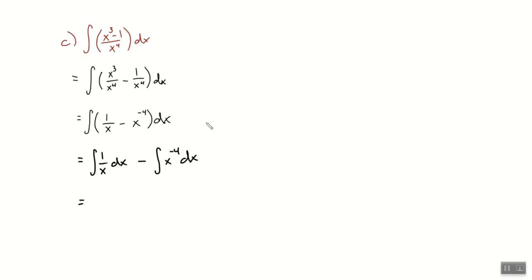What is the issue with integrating 1 over x? If we try to use the power rule for this, and I'm just going to do this off to the side, if we try to do the integral of x to the negative 1 dx, we would add 1, so we get x to the 0, and we would divide by what? 0. But what can't we ever do? Can't do this.